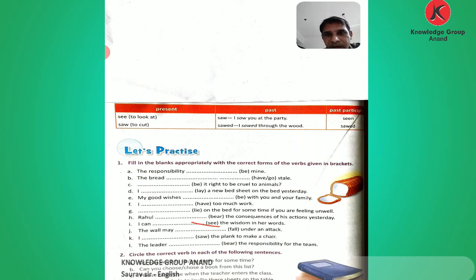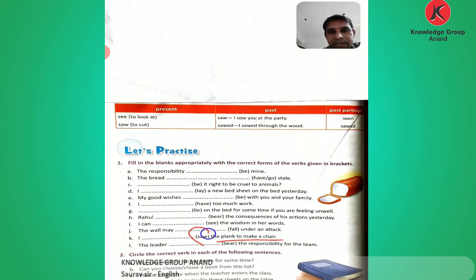Next, the wall may blank. Here we write the present form, fall. The wall may fall under an attack. Then next, I blank the plank to make a chair.